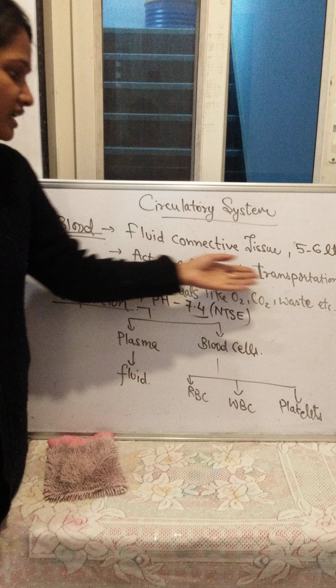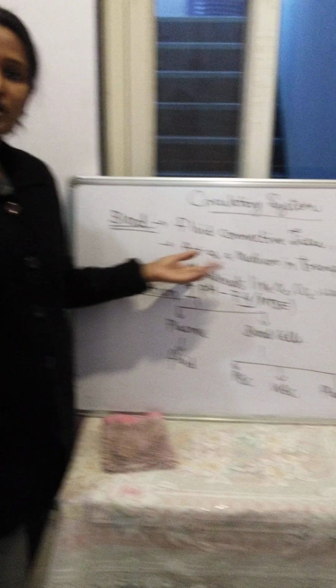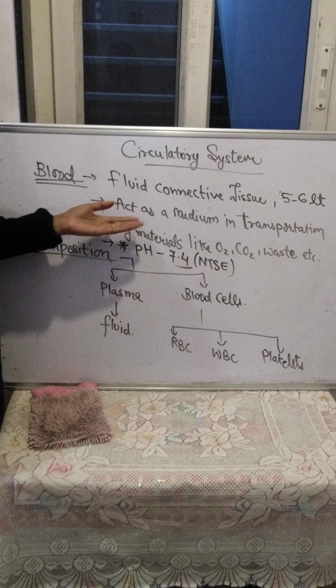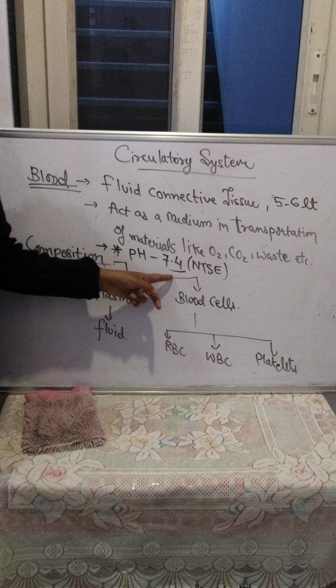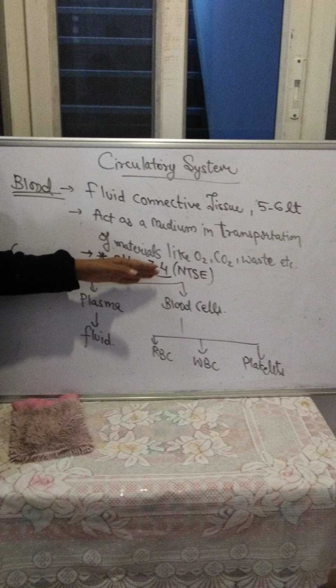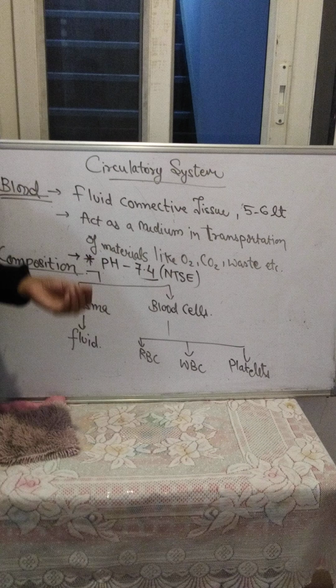So the composition of blood. When we talk about the composition of plasma and blood cells, plasma is in the fluid state, and the major part of the plasma is water. 97% is water. There are proteins present in the plasma, like albumin and globulin. These proteins are present in the plasma. The erythrocyte is for transport of material, and the RBC transports O2 and CO2. The RBC is the erythrocyte.